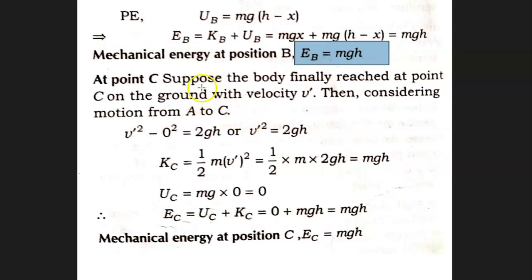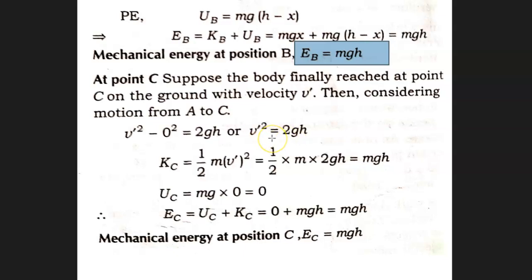So at point C, suppose the body finally reached point C on the ground with velocity v dash. Again, we use the equation v square minus u square is equal to 2as. Instead of v, we are using v dash for point C. U will be 0, a will become g, s will become h now because the object has fallen through the full height h.